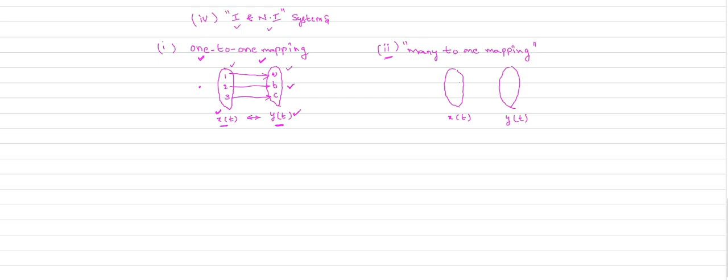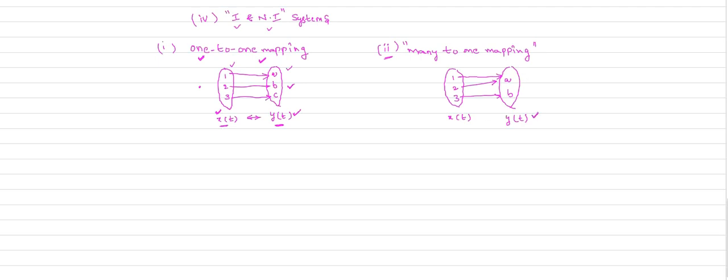That is your many-to-one mapping. Suppose we have inputs 1, 2, 3, and outputs a, b. For a value of 1, you will get a. For a value of 2 also you will get a. For a value of 3 you will get b.